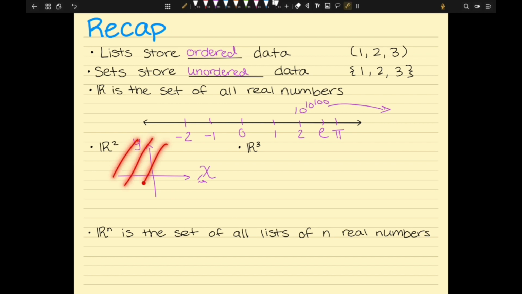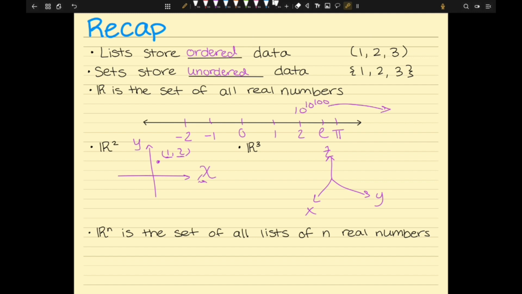And so this whole thing is R2. It is the set of all lists of two real numbers. So for example, a point in R2 would be like (1, 2), and this is a list with two real numbers. Okay, and then R3, we can keep going. So we can have X, Y, and Z axes, and all of this is R3, and then keep going again. So Rn, when we don't care exactly which dimension we're in, we just say Rn.